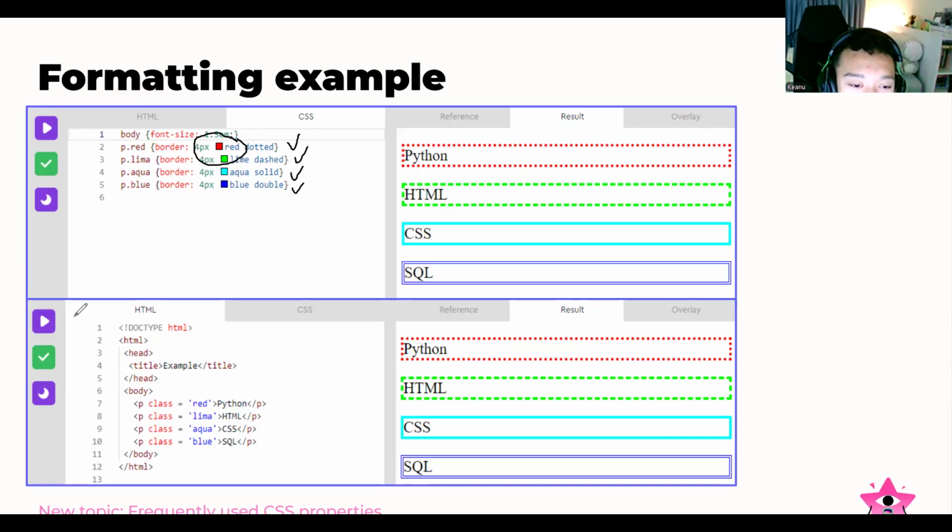So we have four kinds of lines: dotted, dash, solid, and also double. And you can see the difference. It's for double, it's for solid, it's for dash, and it's for dot. Okay, so that's the difference.